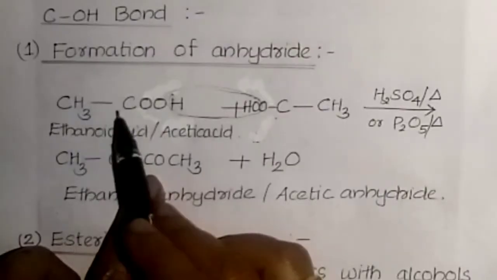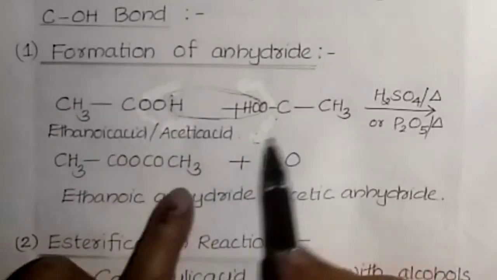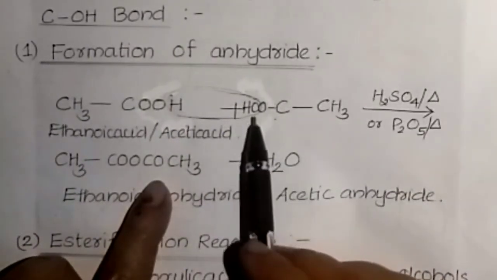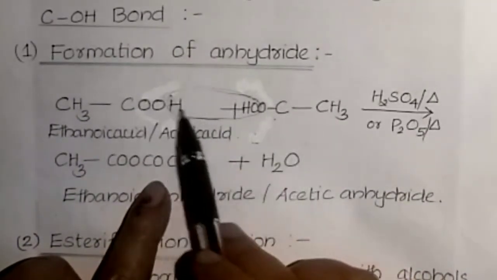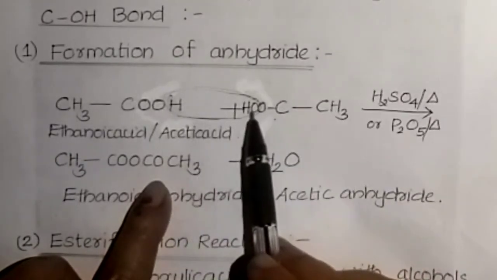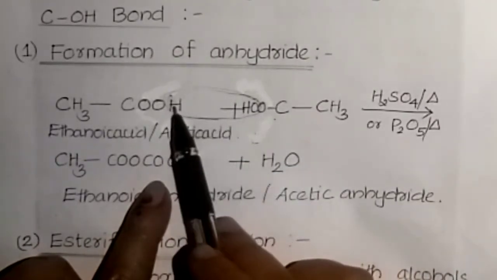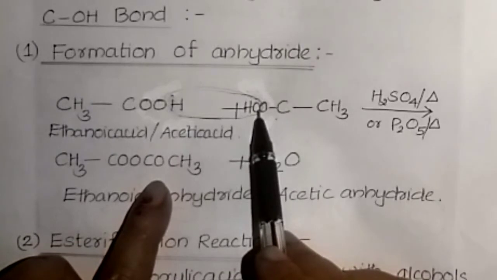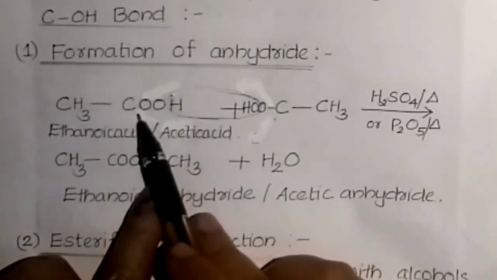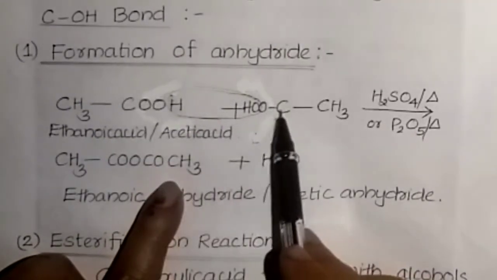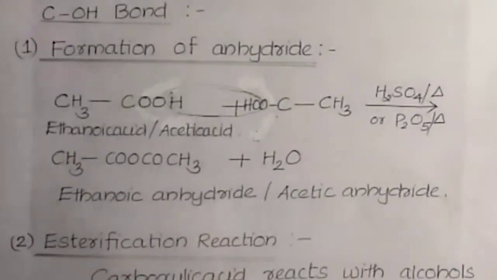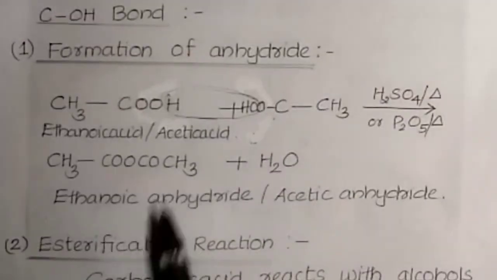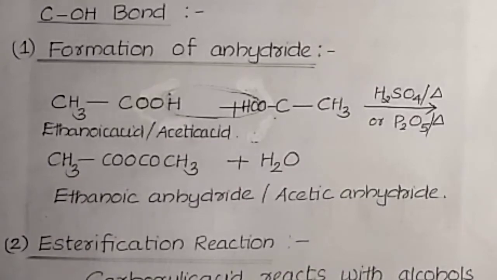Then we get CH3CO-O-COCH3 plus water eliminated. That is, from two molecules of acetic acid, H2O is eliminated. Then we get CH3CO-O-COCH3. This is known as acetic anhydride or ethanoic anhydride.